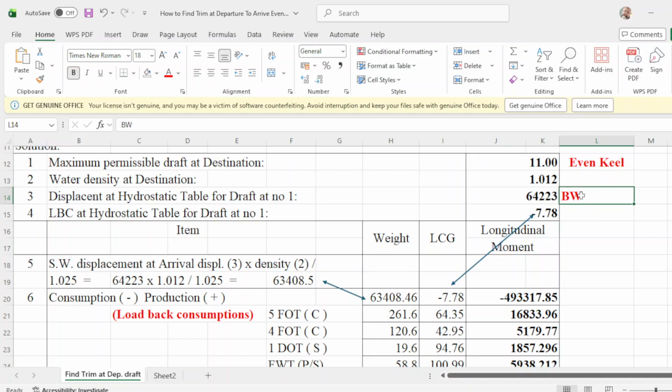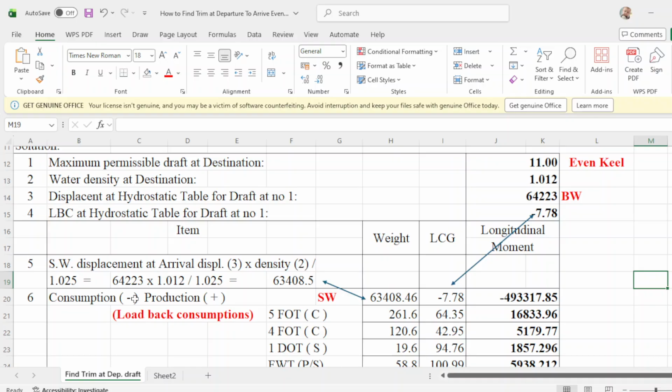So what will be the conversion of this one? You put this to salt water. This one is now salt water. From brackish water, what will be its displacement when you are in salt water?